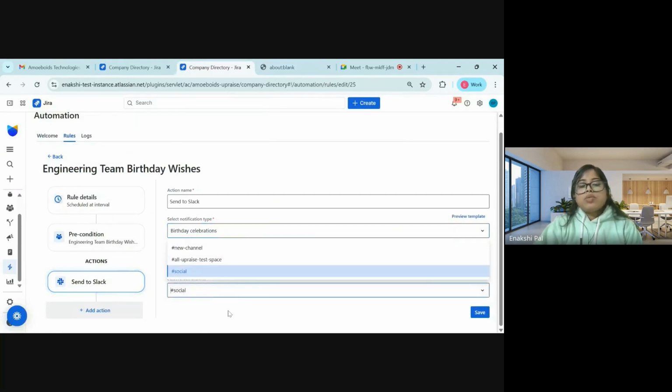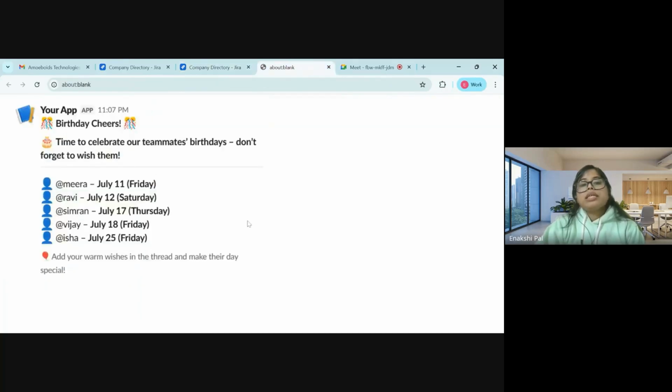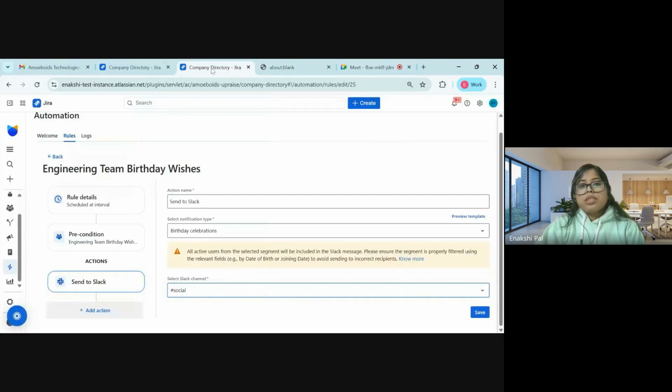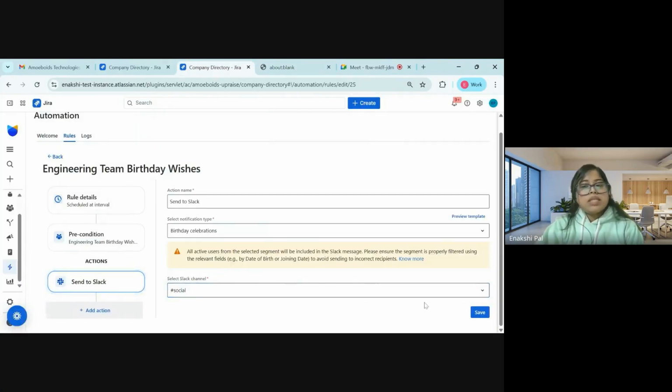For this, you will have to get your Slack integrated with UpRaise. UpRaise will automatically fetch the Slack channels available in your Slack workspace. Currently we have these active channels here. I have selected social, so that this particular message will get directly posted to the social channel. You can select any channel you want according to your convenience and use case.